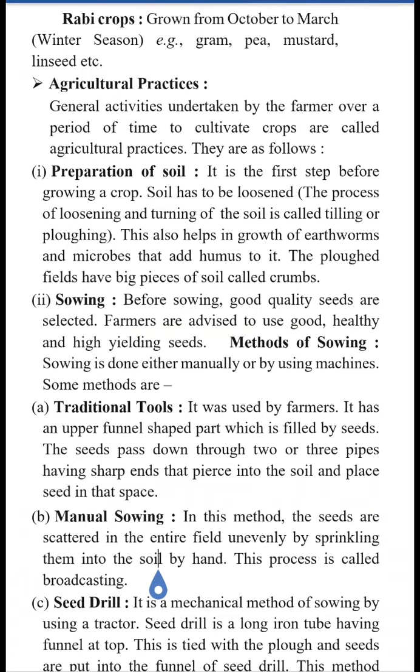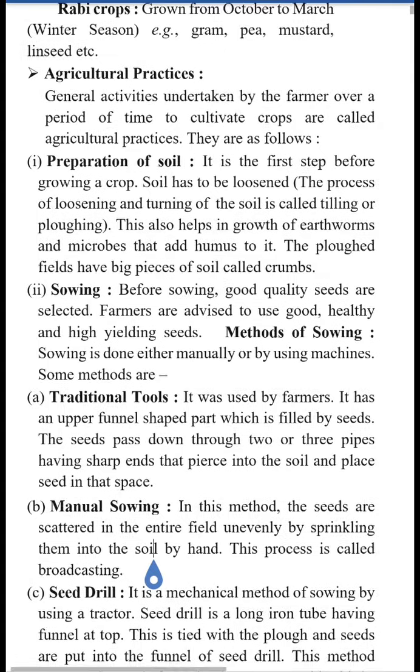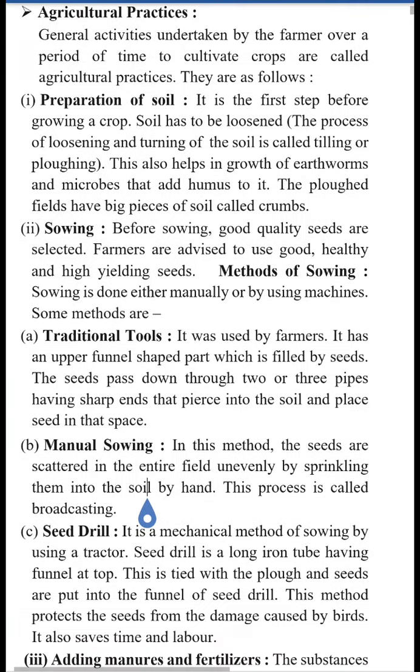In this step, the soil is first loosened. The process of loosening and turning of the soil is known as tilling and plowing. This loosening and turning of the soil helps in the growth of earthworms and microbes, that is, useful microorganisms in the soil. These microorganisms add humus to the soil. When the field is plowed, the plowed field has big pieces of soil known as crumbs, which can be leveled with the help of a leveler. This method is known as leveling.